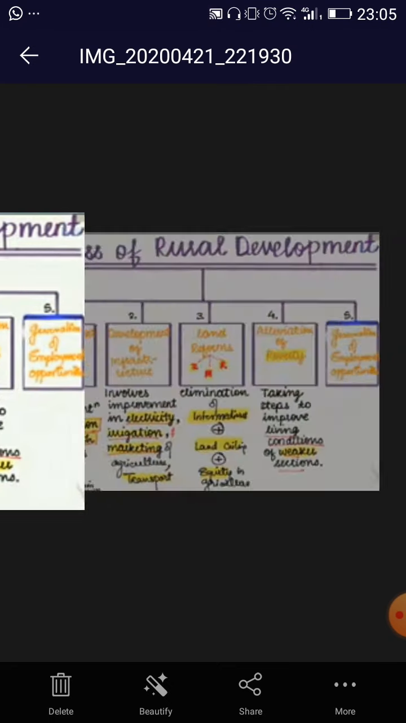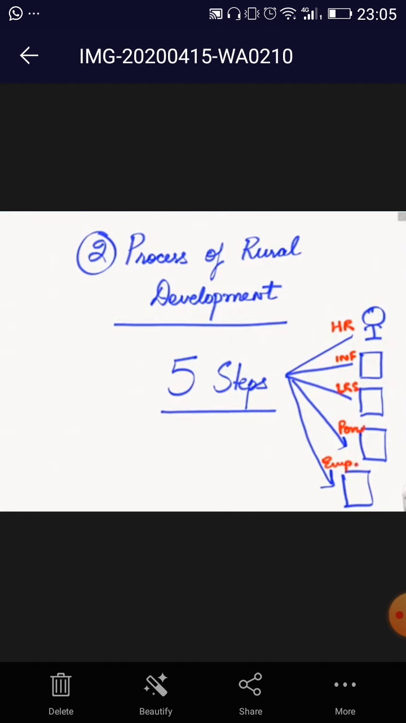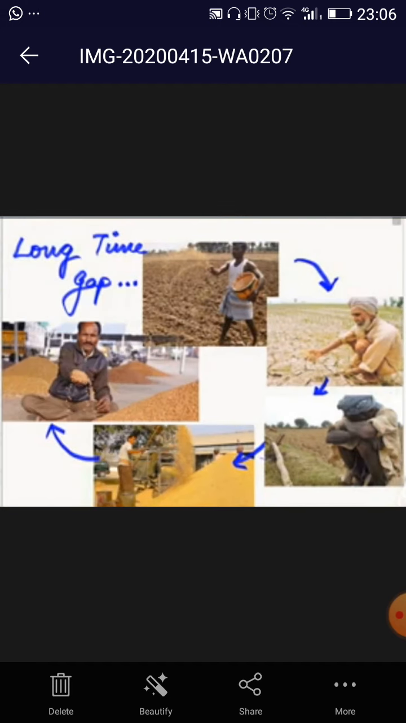Okay, so these are the 5 points that you need to remember. How can you remember these 5 points? You have 5 steps for quick memory. HR is development of human resource. INF is related to infrastructure development. Then you have LRR, land reforms. Then the fourth one is poverty alleviation program, and the fifth one is employment generation. So these are the 5 steps that you need to follow under the process of rural development.